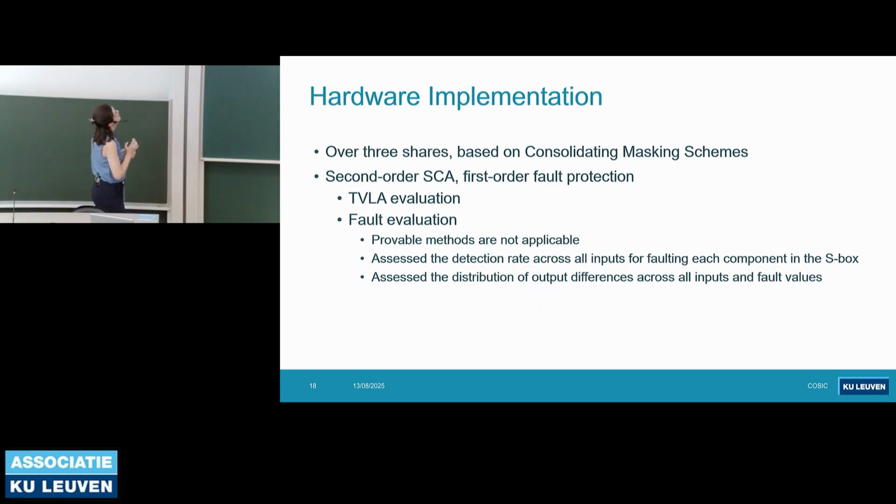And some hardware implementation details about the countermeasure is that it's over 3 shares, and the implementation is based on consolidating masking schemes. So we achieve second-order SCA and first-order fault protection. And how we assess the security is we have a TVLA evaluation for the second-order SCA. And for the fault evaluation, we were not able to use provable methods because the whole design is quite large and we are not based on the security notions that those tools are based on.